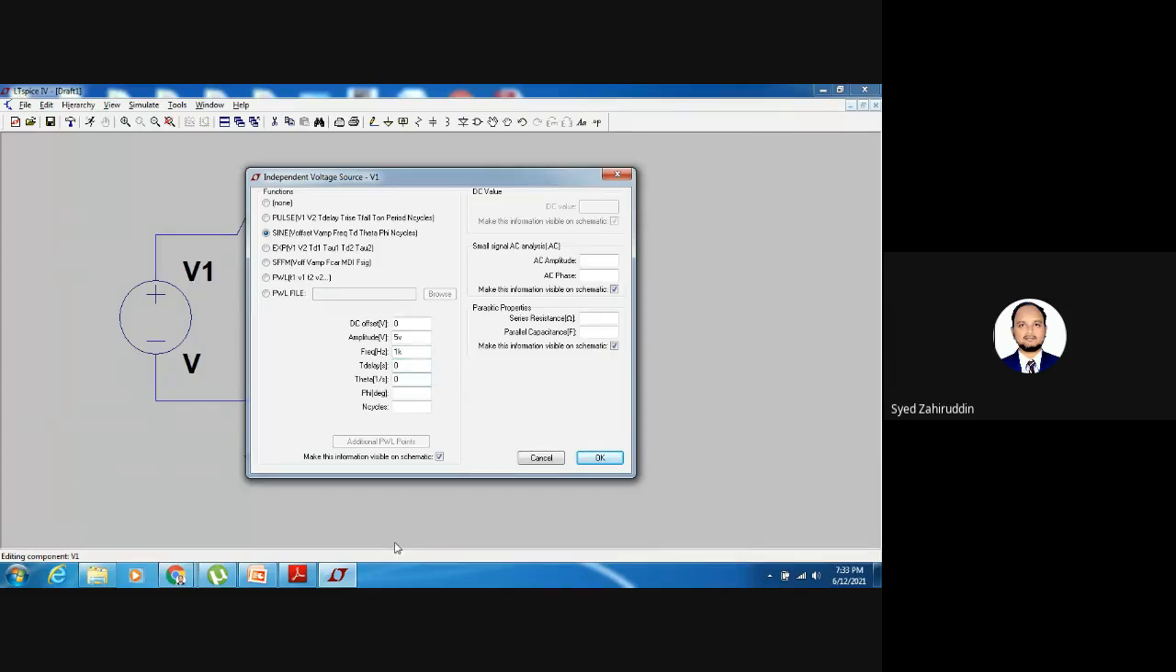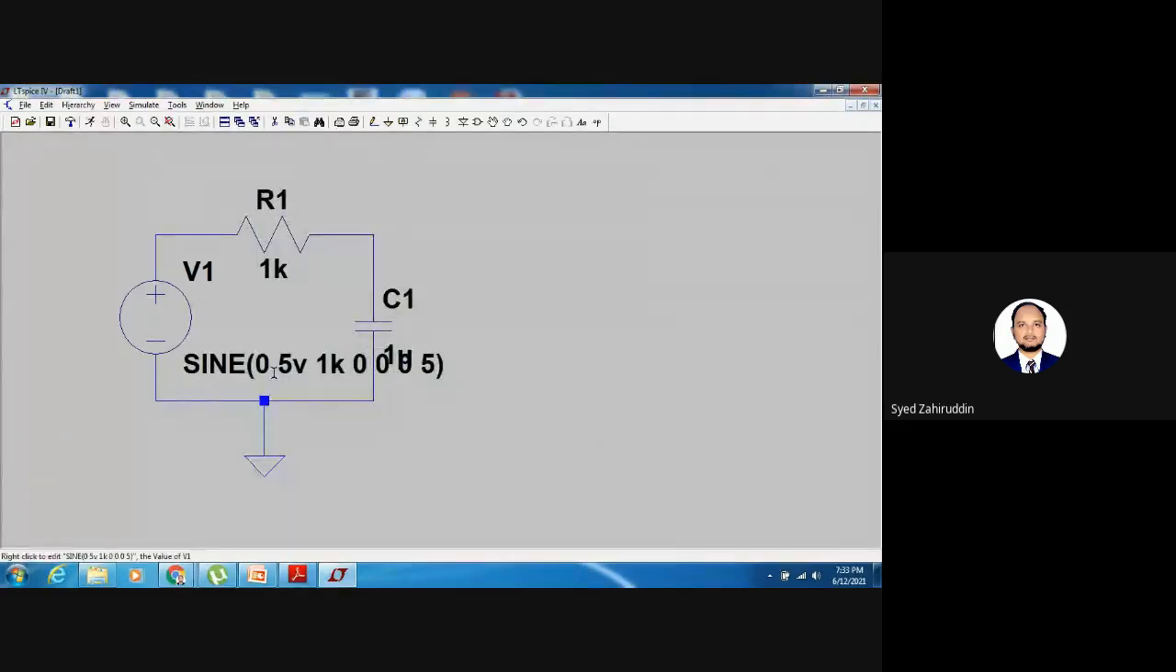Then theta, the phase, is also 0. Then number of cycles. Suppose I want to produce 5 cycles. N cycles is nothing but number of cycles. I am giving it as 5. Now all the specifications have been specified here. So a 5 volt signal with 1 kilohertz frequency. All the values I have specified.